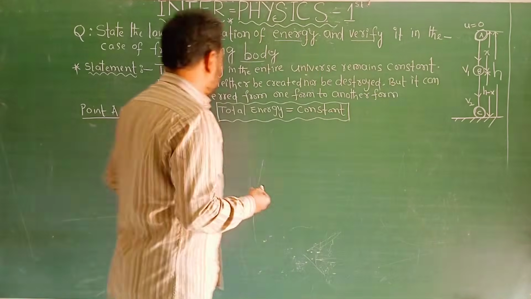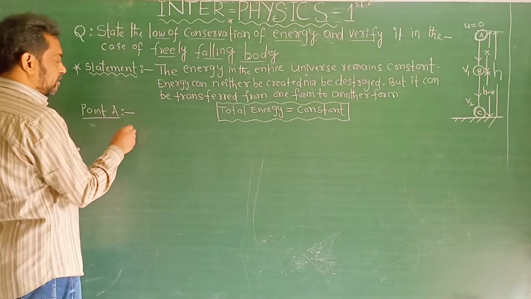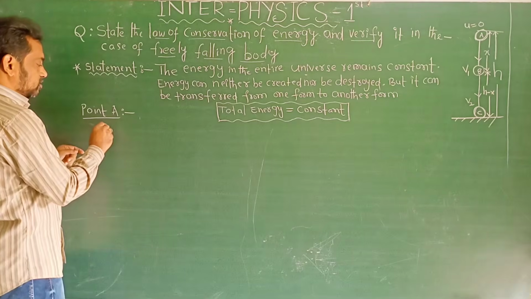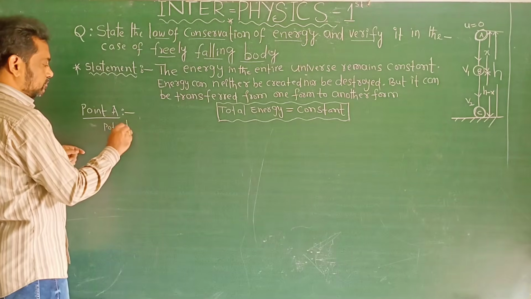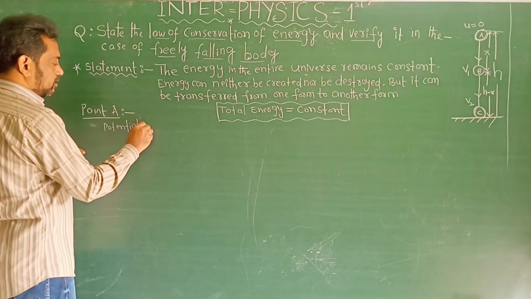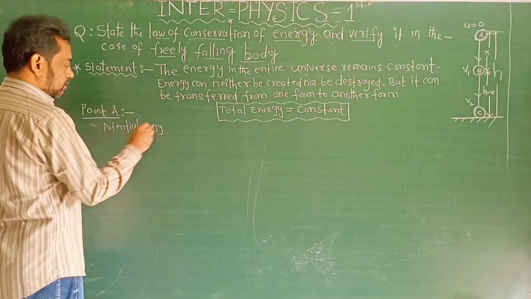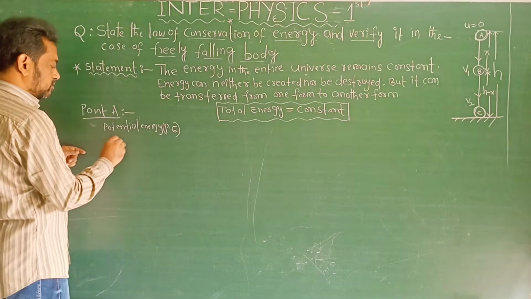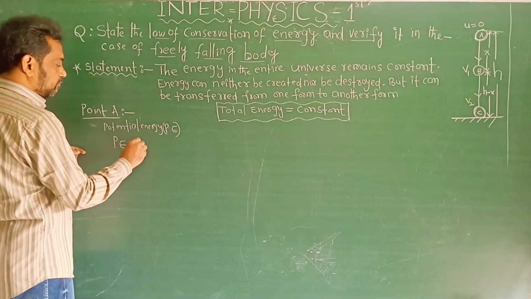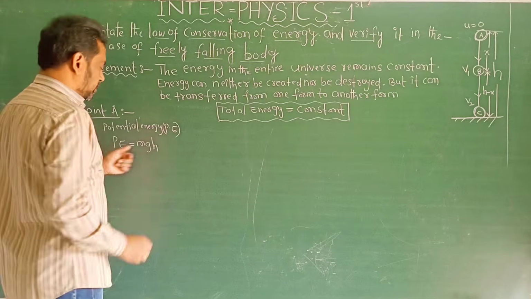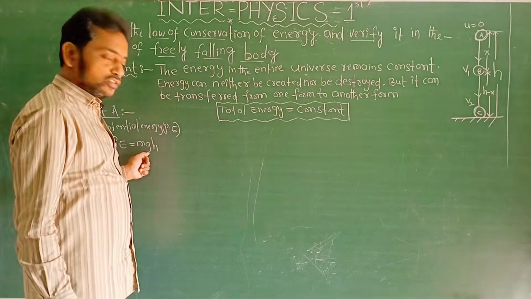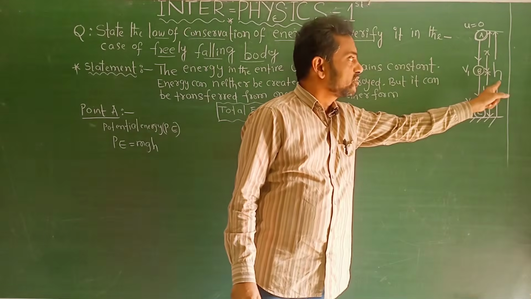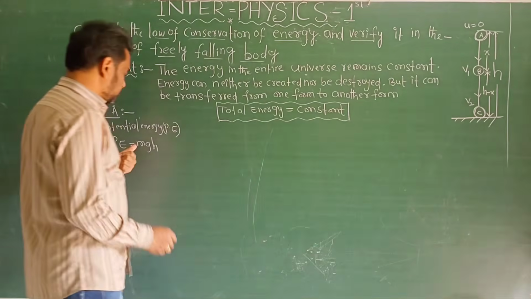Okay, so here at point A, potential energy is PE. Okay na? So PE is equal to, you know, the expression mgh. m for mass of the body, g for acceleration due to gravity, h for height. So ground నుంచి ఎంత height లో ఉంది? h height లో ఉంది. That's why this is the expression for potential energy.